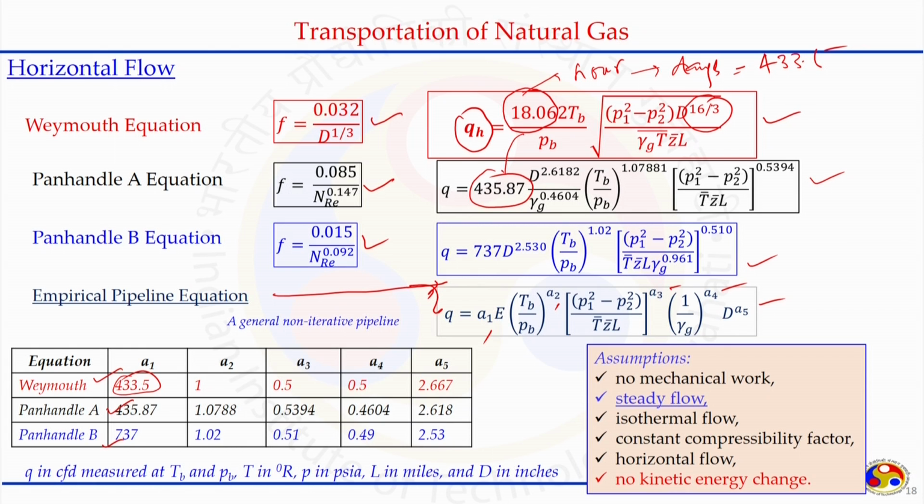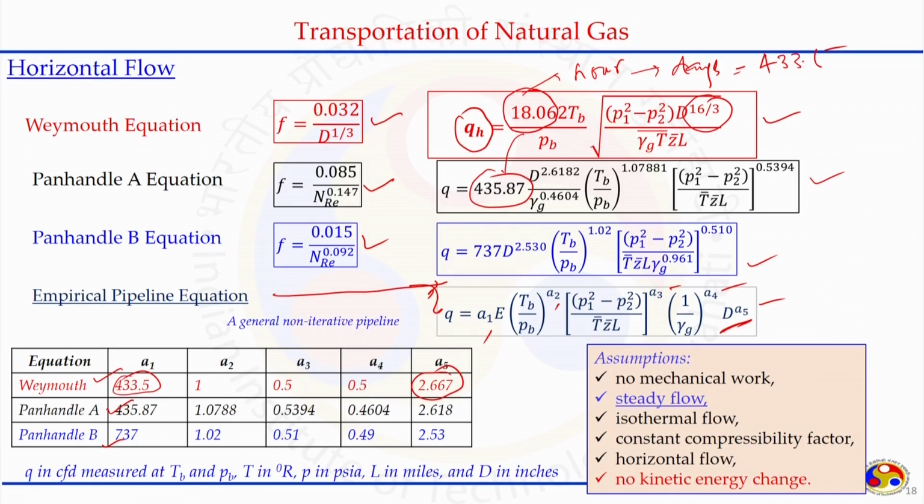If we divide this, we get the same value, with respect to the diameter A5 is 2.667. So, this represents the general form where the coefficient values A1, A2, A3, A4, A5 depend on which model equation is chosen and what units are associated with each parameter involved in this expression.